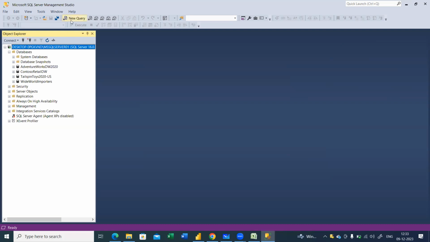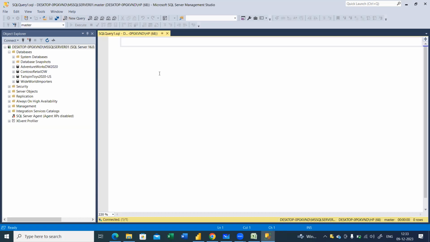Now I can write a new query here. I'll be quickly teaching you two keywords related to SQL, which you can also practice when your SQL classes start. So we have, say, SELECT. Always your keywords should be in capital letters. Do remember that. SELECT star FROM. These two keywords you do remember.